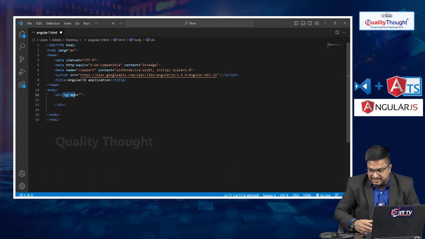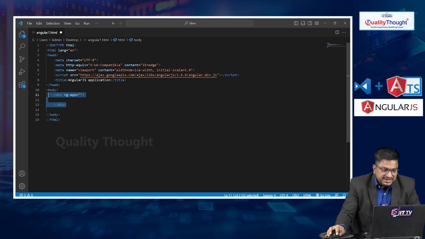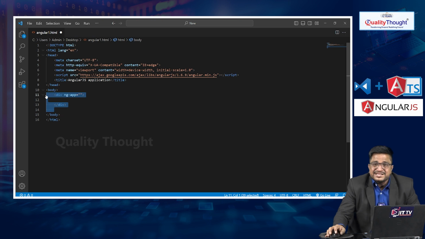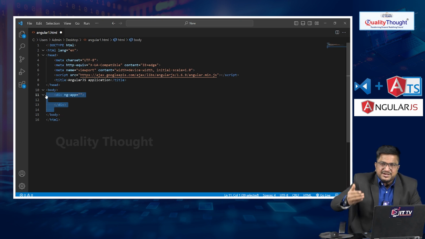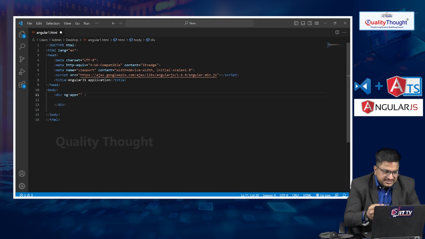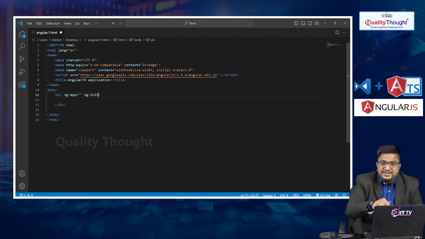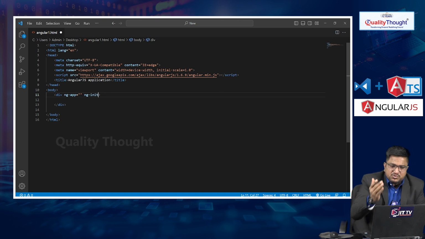With the help of this directive, as per the application requirement, we can start developing a single page application. This complete div tag is my component, and the view is whatever we are showing. Now we will use another directive, for example ng-init. ng-init is used for initializing a variable inside the component, so that we can show dynamic application data from the component to the view.